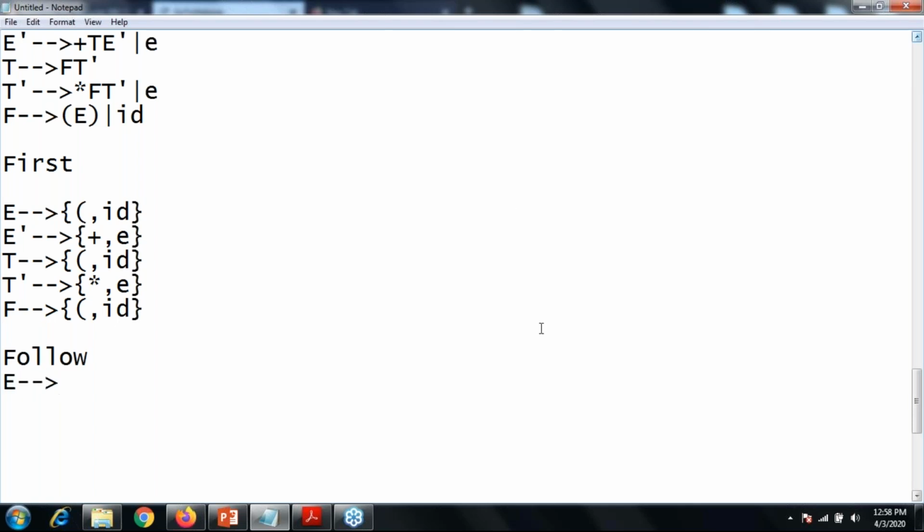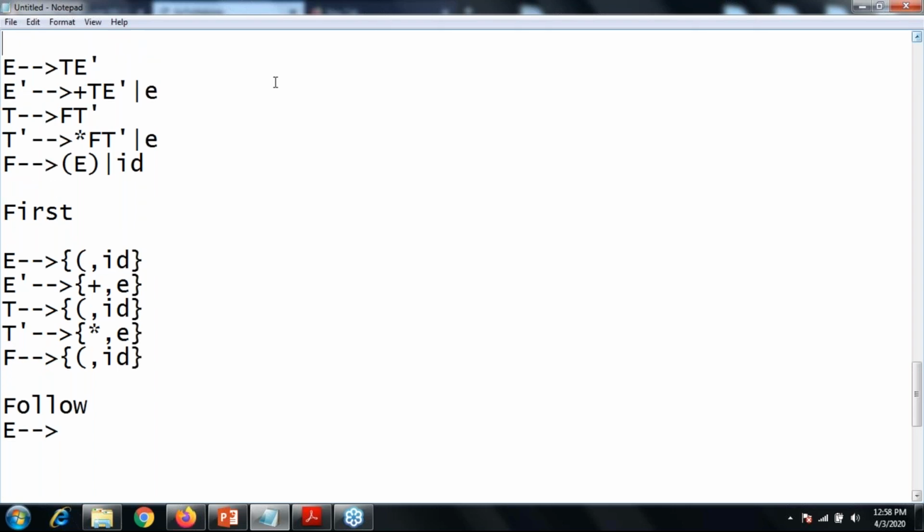Okay, now first of all identify where E is in the given question. Where is the E? Okay, over here. So the next place of E is a terminal symbol, so you can directly take the closing bracket as a follow. Now is there any other E?